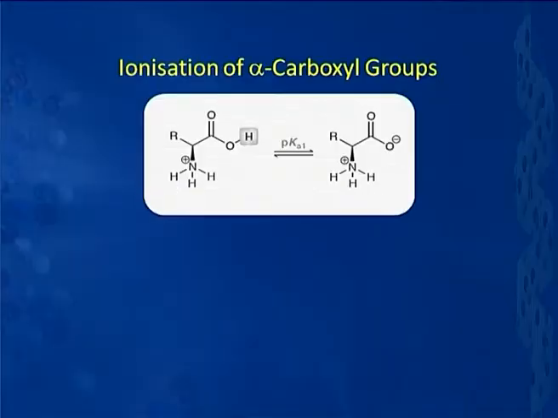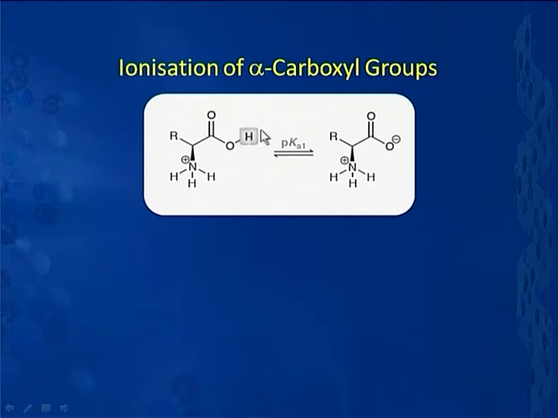Now, if I want to look at these ionizations one by one, let us have a look. The ionization of the carboxylic acid group can be shown as follows: we have an amino acid here and this is my carboxylic acid group.